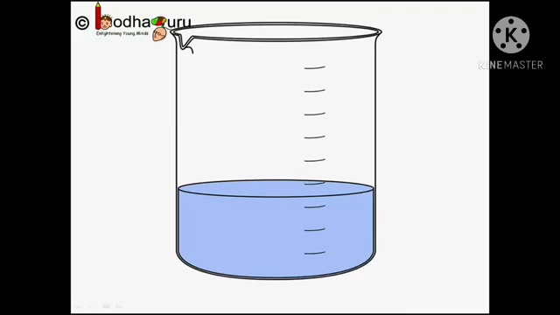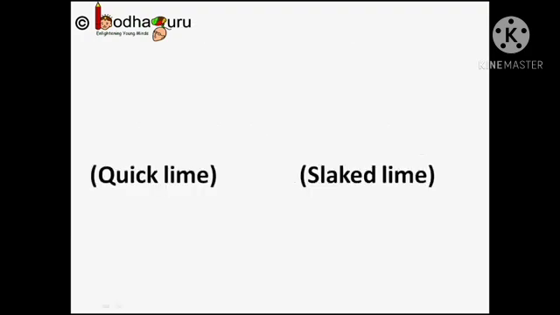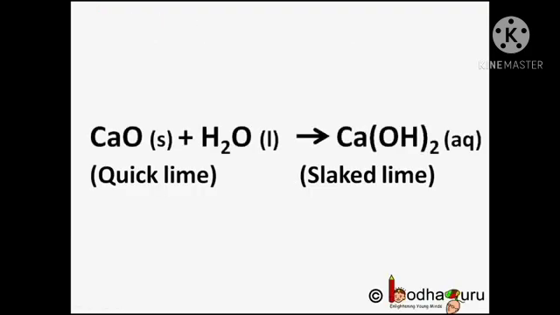So, let's see what happens to molecules during a chemical reaction. Sometimes two or more substances combine to form a new substance. Like here, if we drop a piece of calcium oxide, or quicklime, in water, a lot of heat would be produced. Don't try that reaction at home. It produces a lot of heat because you may burn.